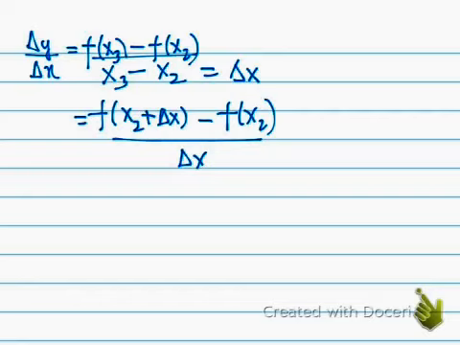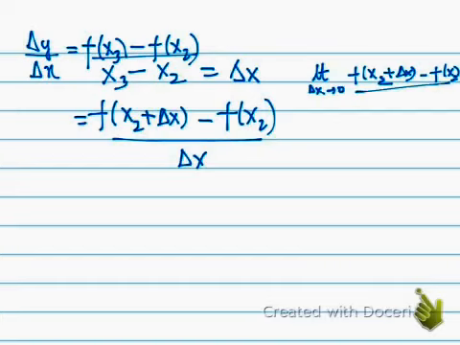Now we try to minimize the difference between the two values, and what we do is apply a small operation called limit. We limit the value of delta x to 0. So we get limit delta x approaches 0 of f of x2 plus delta x minus f of x2, okay, upon delta x, right?